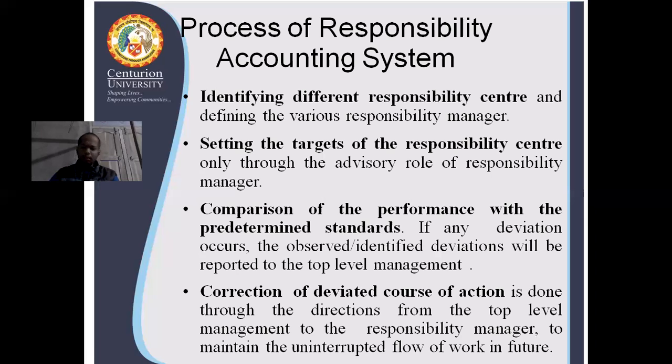So in the due course of rectifying the deviation, remember the flow of work in future should be uninterrupted. It should be the aim of that concerned responsibility center. So we will take some corrective measures so that the uninterrupted flow of work will be possible in future. So these are all the steps of the responsibility accounting system.